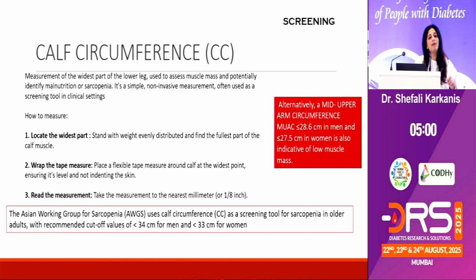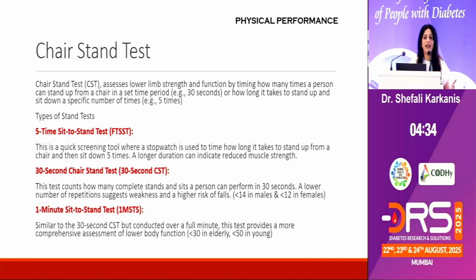Second easy thing to do is measurement of the calf circumference. So ask the patient to stand with weight equally distributed on both legs and measure with a flexible tape the widest part of the calf. If it is less than 34 in men and less than 33 in women, it's probably sarcopenia. Similarly, a mid-arm circumference can also be used with cutoff values of 28.6 centimeters in men and 27.5 centimeters in women. Chair stand test, which we all did right now, is also another way to assess the lower limb strength.